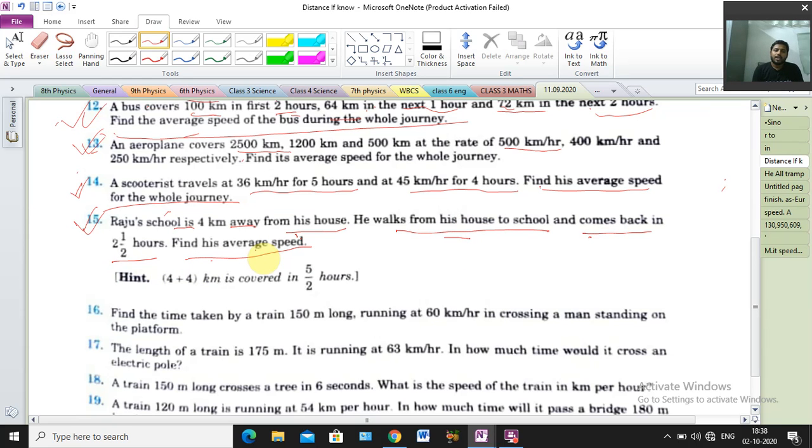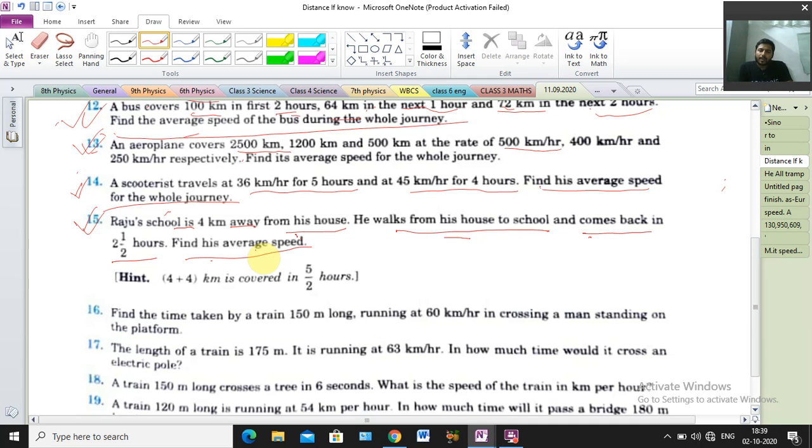So easy question and important also. First thing given here: Raju's school is 4 kilometers away from his house. So from house to school, distance is 4 kilometer. First he goes to school, then again comes back to the house.